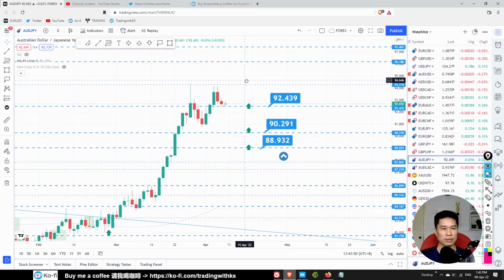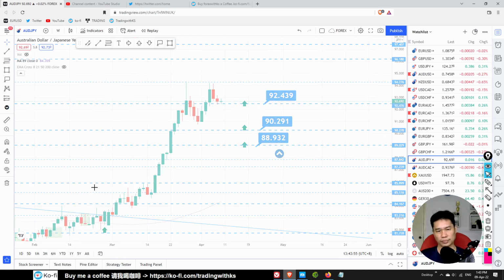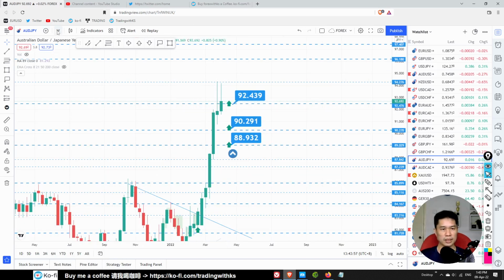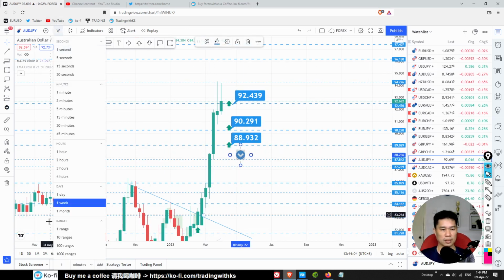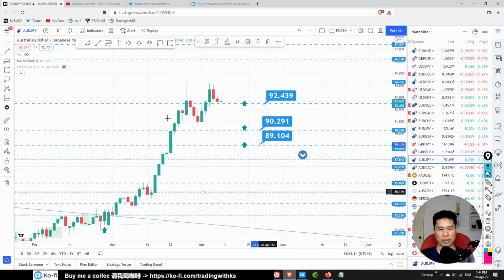Look at AUD JPY. AUD JPY is very much extended. We've got a pin bar here, an inside pin bar. So this one looks a bit bearish to me. This one looks like a double top. Probably wait for a retracement back to 90.29 or 88.89 or even lower for a buy trade.